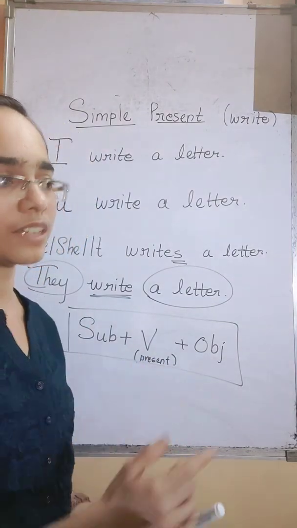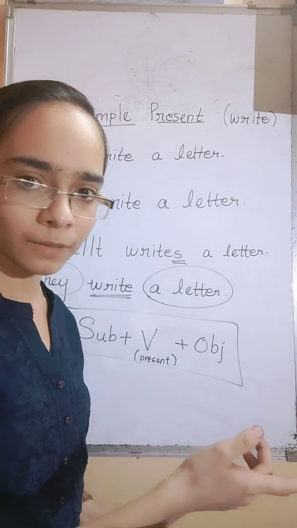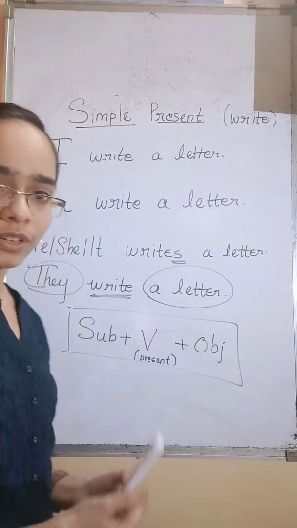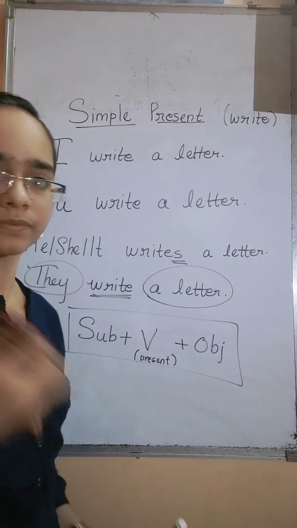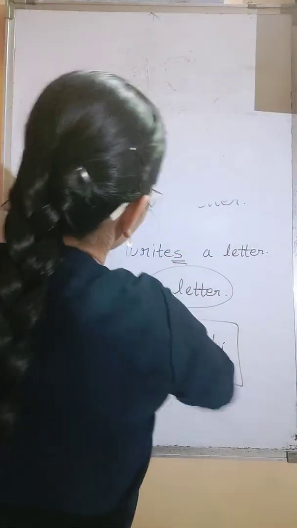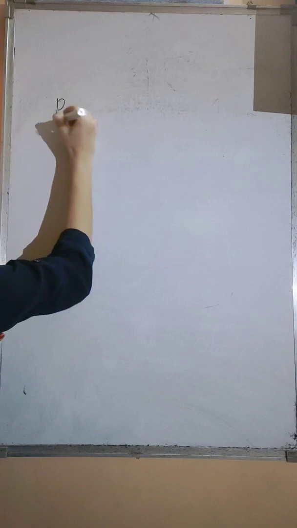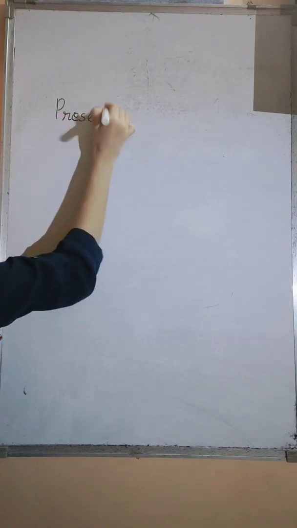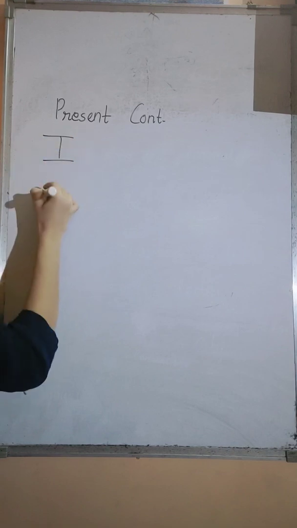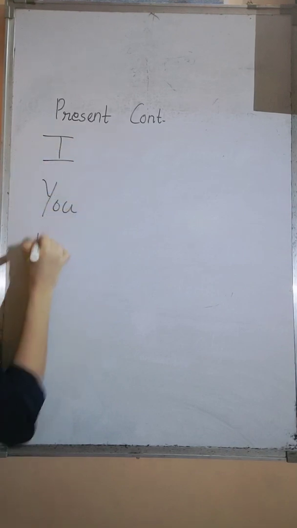Also, it would be easy for you to convert one tense to another, and you would also be able to identify the tense. Okay, so this is the sentence formation. Next, after simple present comes present continuous tense, also called present progressive tense. So here, how would the sentence be?